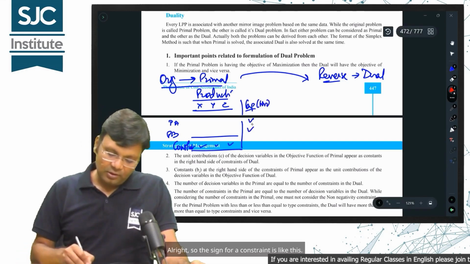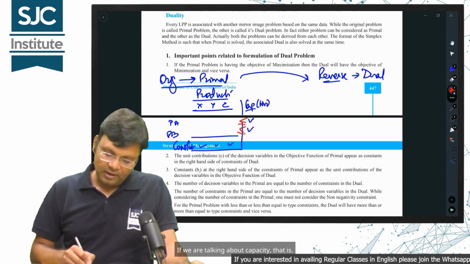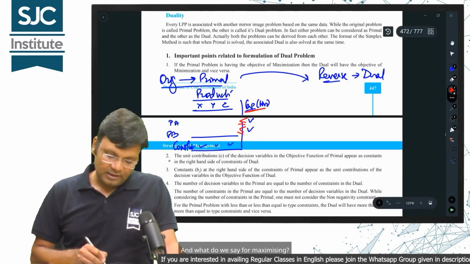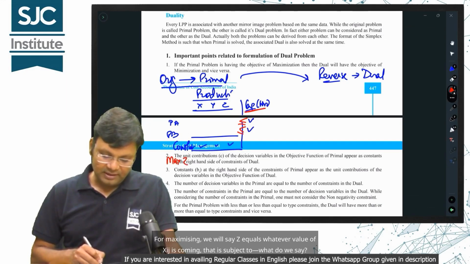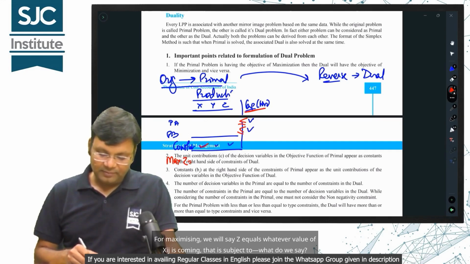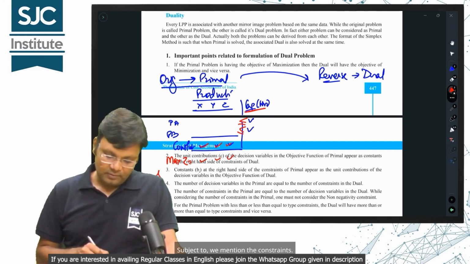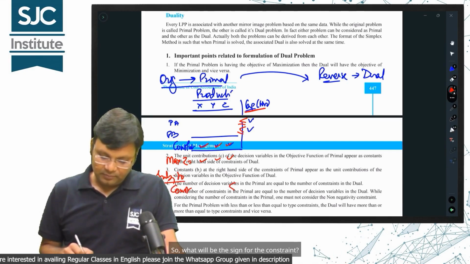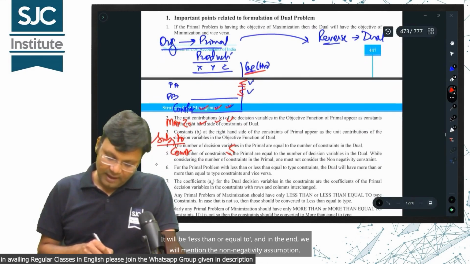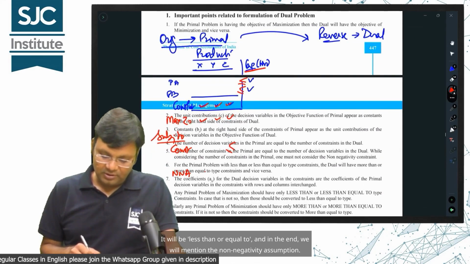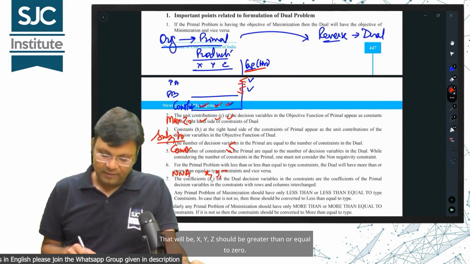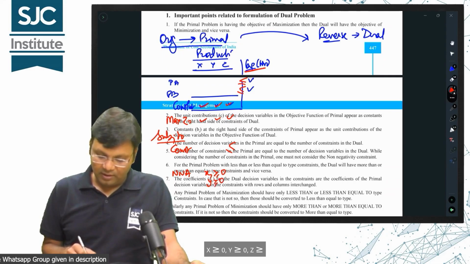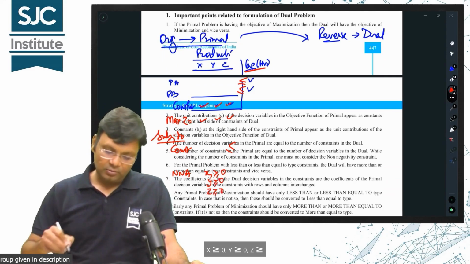Alright, so the sign for a constraint is like this, if we are talking about capacity. And for maximizing, we will say Z equals the sum of the values of Xij, subject to the constraints. The sign for the constraint will be less than or equal to, and in the end, we will mention the non-negativity assumption: X, Y, Z should be greater than or equal to 0. X greater than or equal to 0, Y greater than or equal to 0, Z greater than or equal to 0.